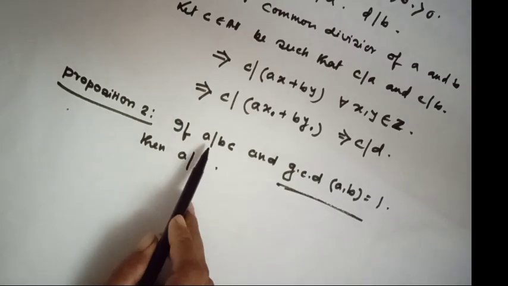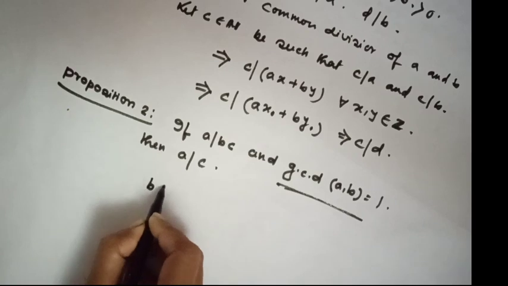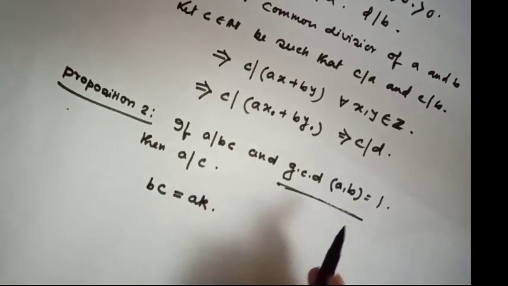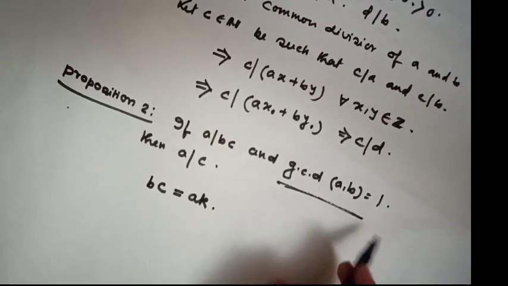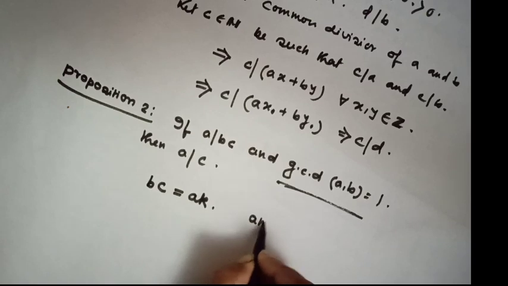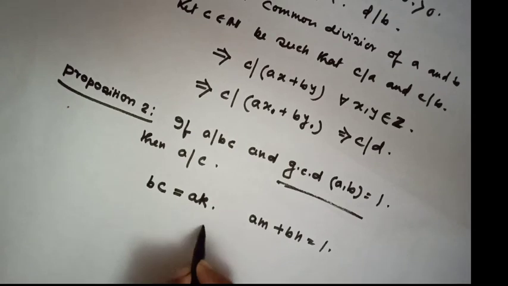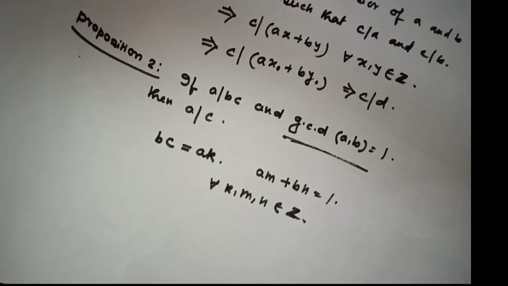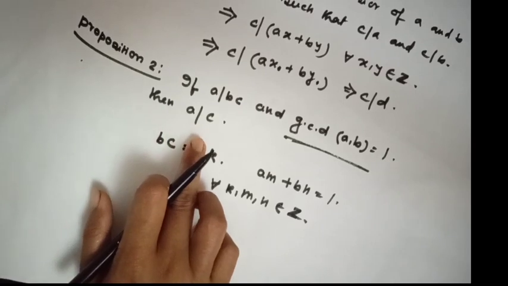Here the condition is A divides BC. That means BC equals A times K. And the second condition, the GCD of A comma B equals 1. That means AM plus BN equals 1 for some K, M, N belonging to the integers. Okay? Now we have to prove A divides C.